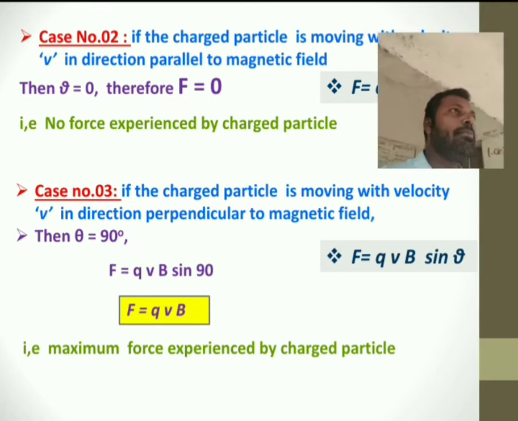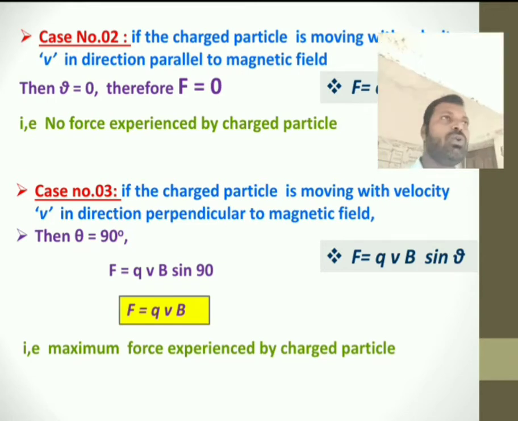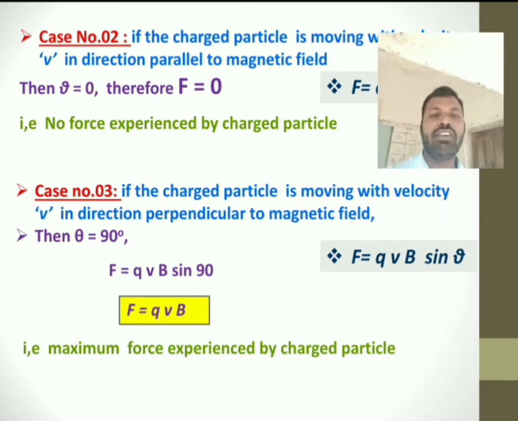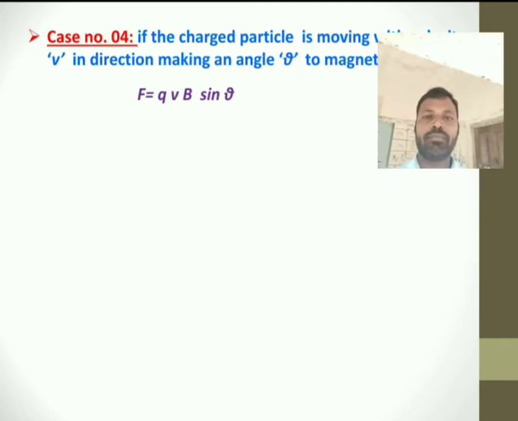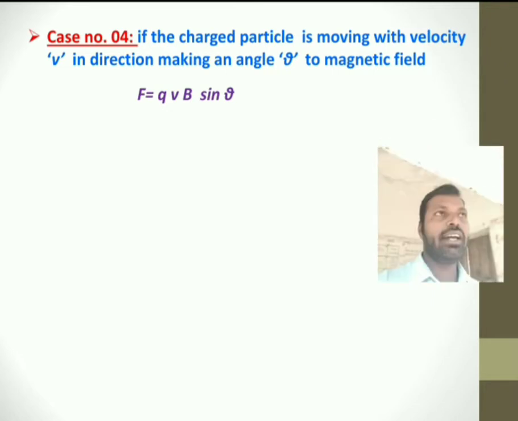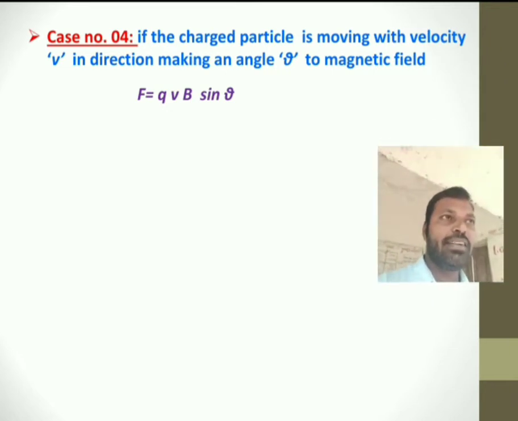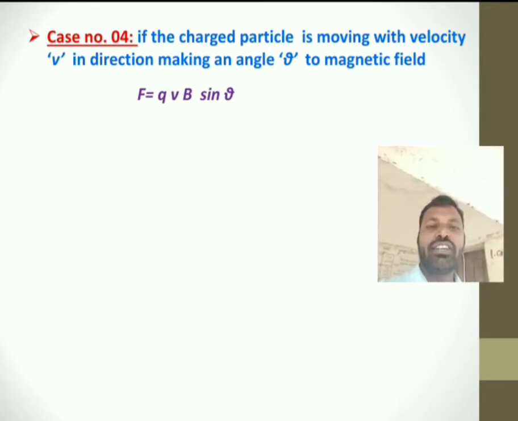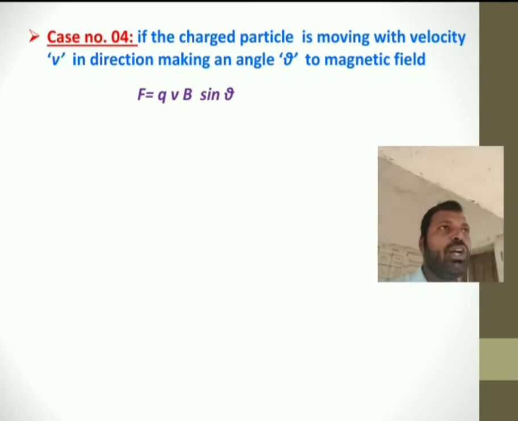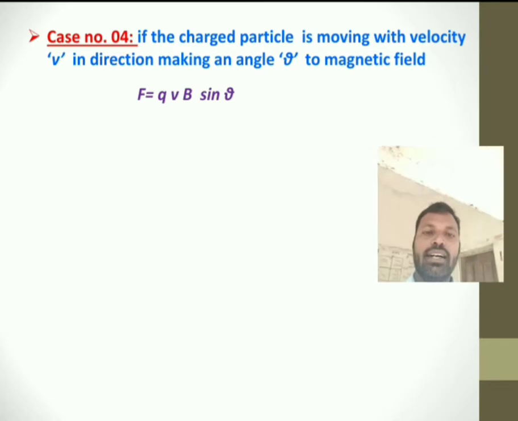That means the maximum force is experienced by the charged particle in this case, equal to qvB. This is the force experienced when it is moving perpendicularly. If it is not parallel, not anti-parallel, not perpendicular, just moving at an arbitrary angle theta, then my force F is equal to qvB sin theta.